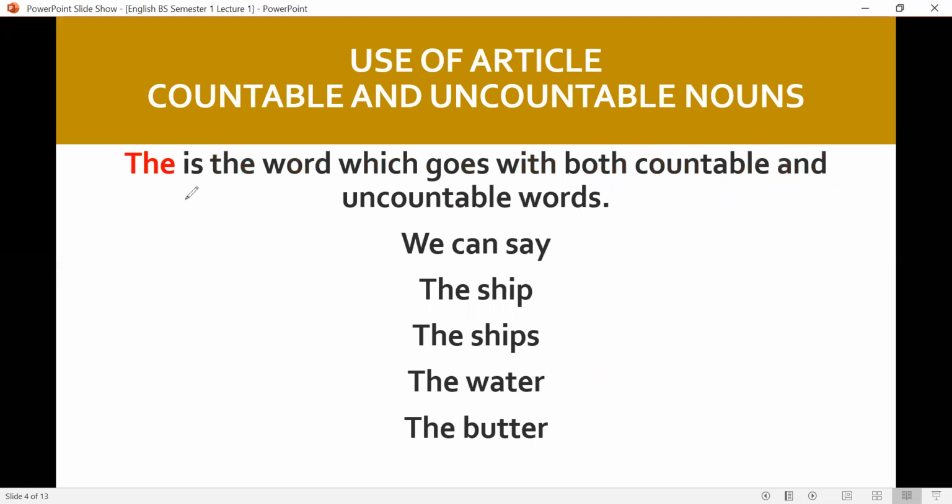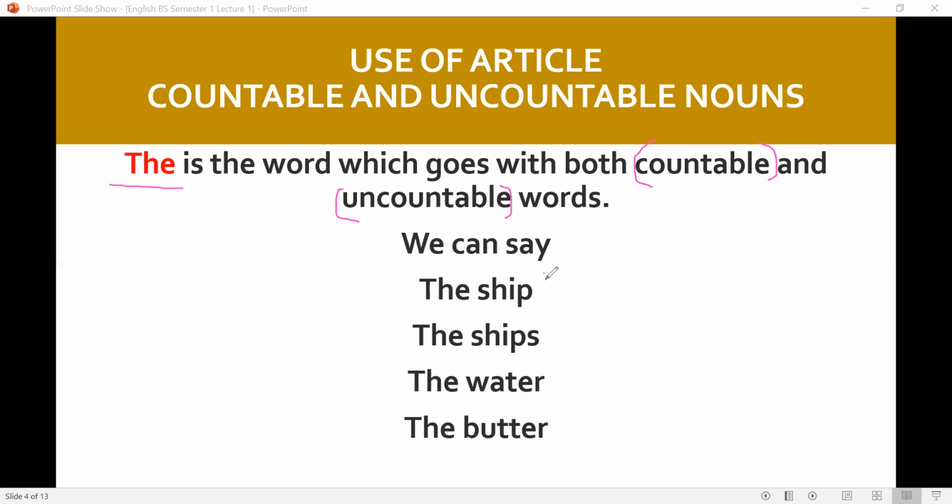The is the word which goes with both countable and uncountable nouns. The articles a and an are used with countables and are not used with uncountable words. But the article the can be used with both countable and uncountable nouns.